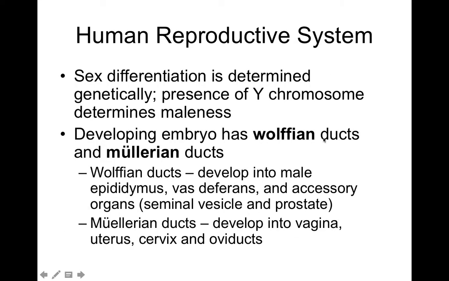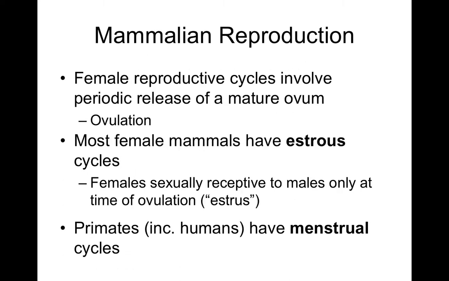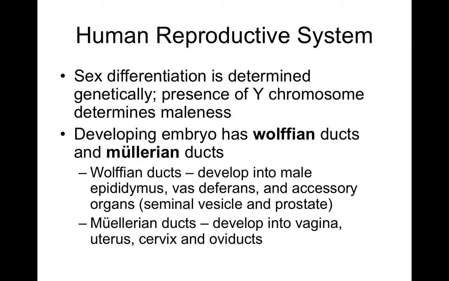There. All right, so what we're going to talk about is the human reproductive system. So we'll talk about the female reproductive cycle, which involves periodic releases of a mature ovum. This is called ovulation. Most female mammals have an estrous cycle, and females are sexually receptive to males only at the time of ovulation or in estrus. Primates, including humans, all have menstrual cycles.